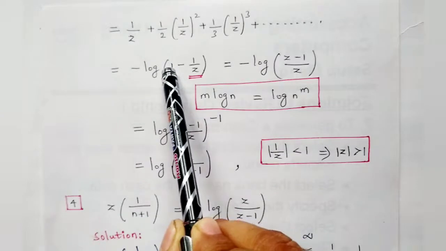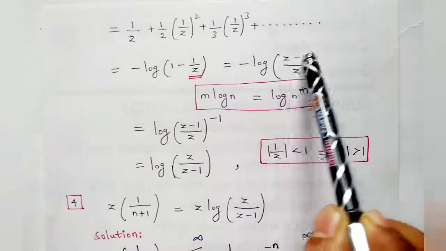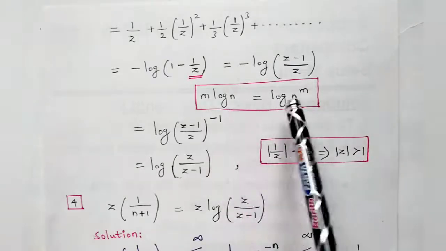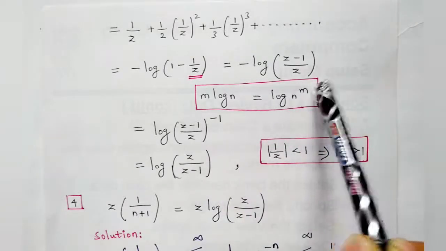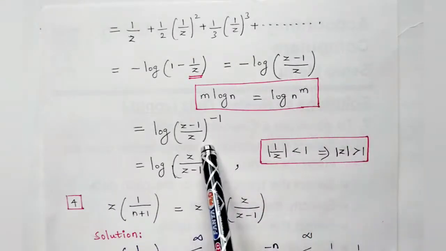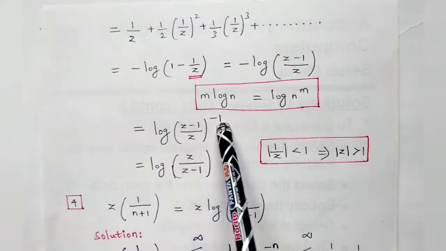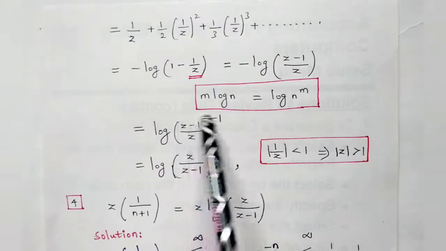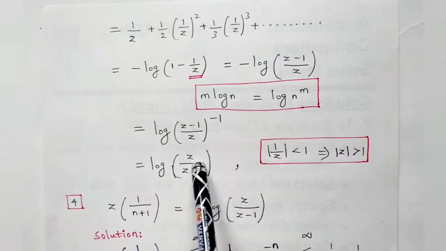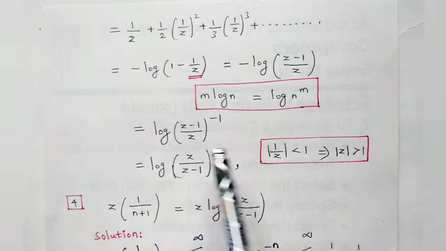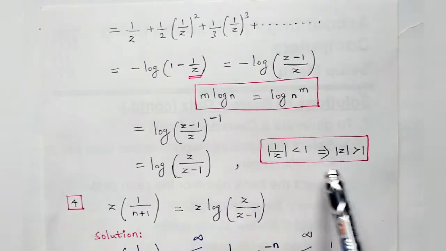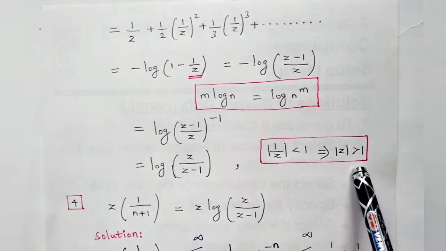Then you just cross multiply this. You can get minus log of z minus 1 by z. Using this formula, m log n, power m will come. That means you can take this minus 1 into the power, so that you can get z minus 1 by z whole to the power minus 1. So you can take the inverse of this, so yes, z upon z minus 1 will come. But the provided condition will be applicable: modulus of 1 by z is less than 1. If you cross multiply this, modulus of z is greater than 1.